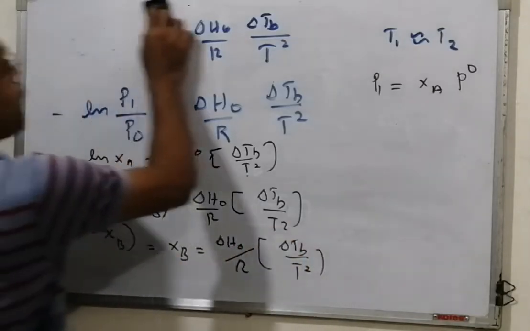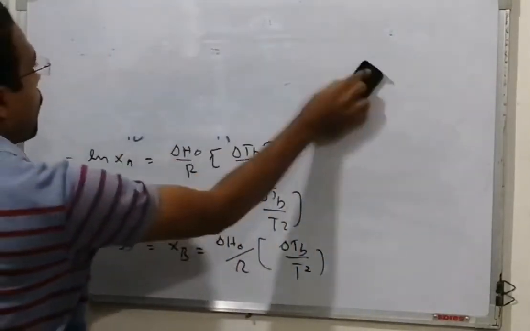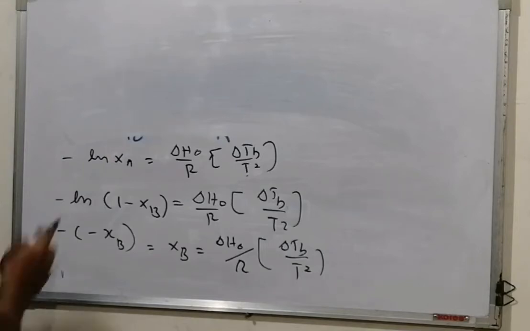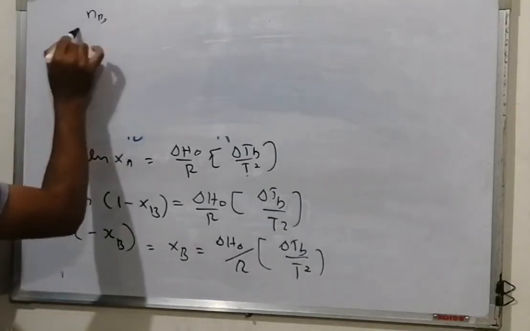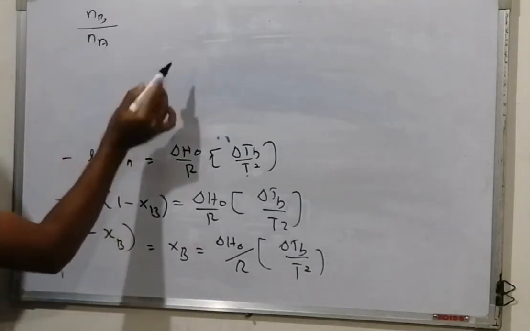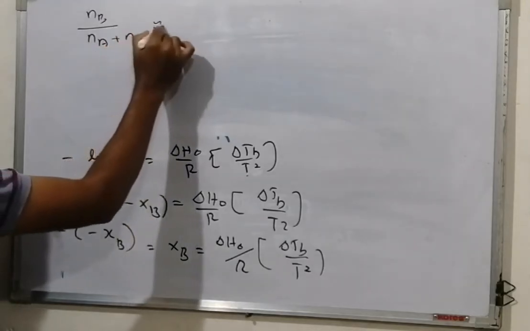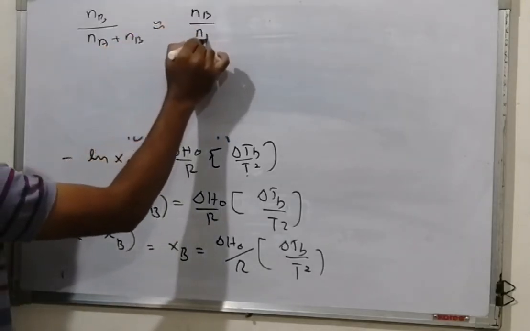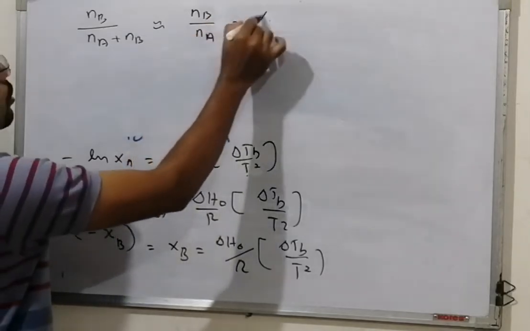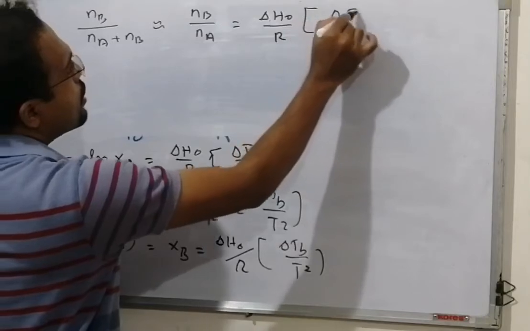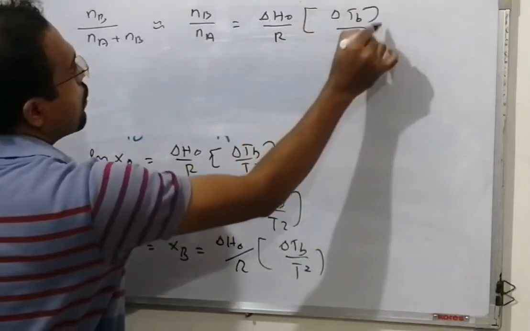Now, XB is equal to NB divided by NA plus NB. The NB in the denominator can be almost neglected. So NB divided by NA is equal to delta H0 by R into delta Tb by T square.